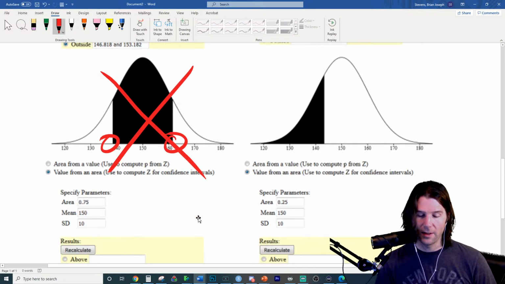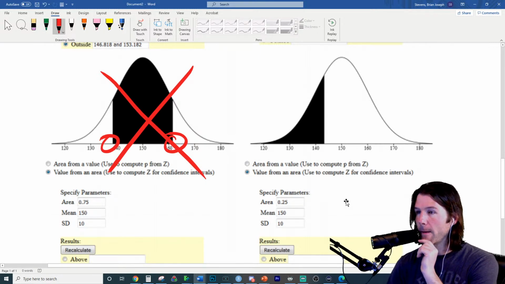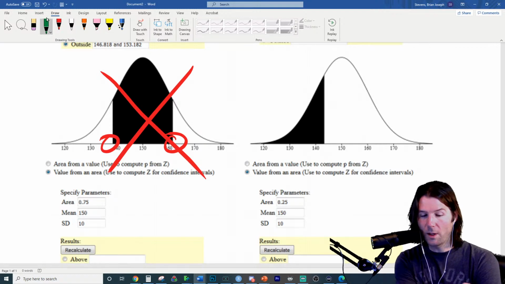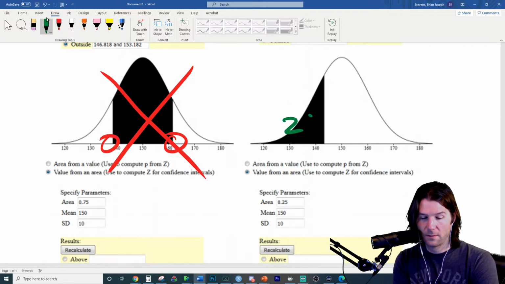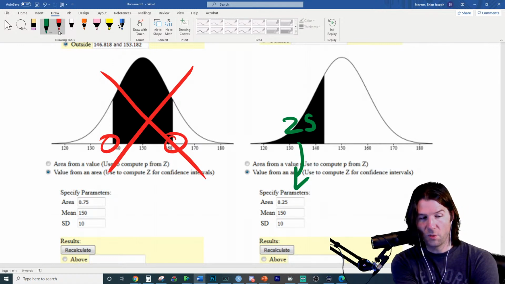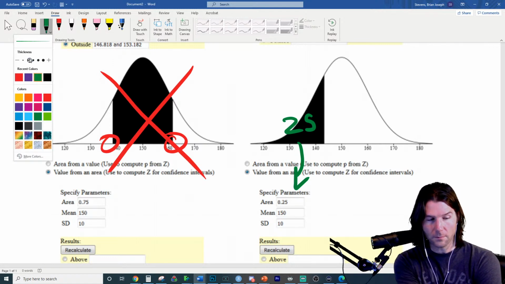So that only leaves this graphic, huh? Well, let's see what's going on right here. This is the what percentile right here? It's 25% shaded. So what percentile is that? That's 25% shaded.